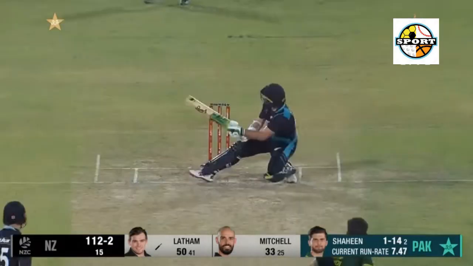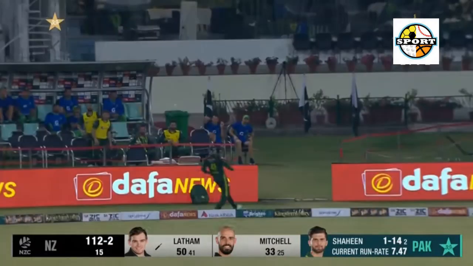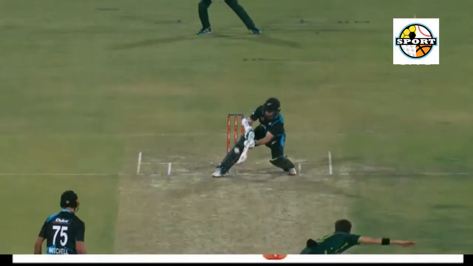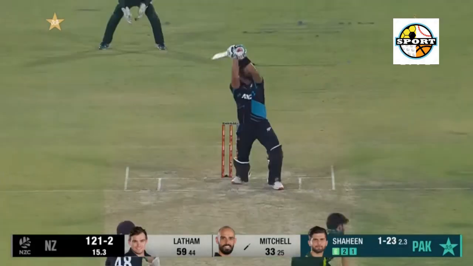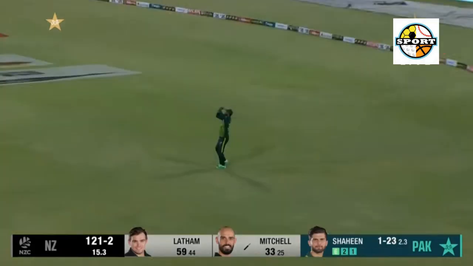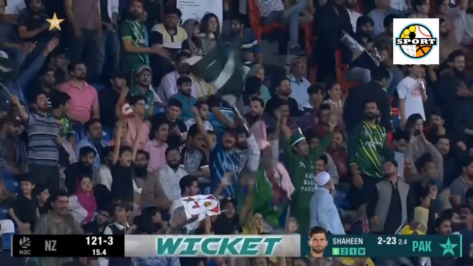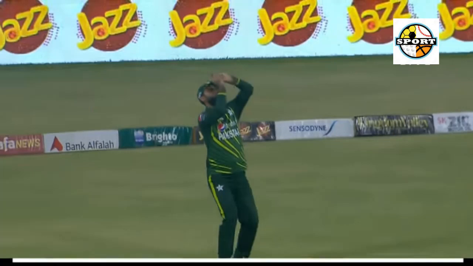18.3, Matt Henry to Faheem Ashraf, out caught by Mitchell. Hold on. Just when I wrote Pakistan's game to lose. New Zealand have gotten rid of the danger man. Was a low full toss, dipped on the batter and he dragged it down to deep long on. The fielder charged in and took an excellent low catch. Some respite for NZ but they still have to deal with Iftikhar Ahmed.